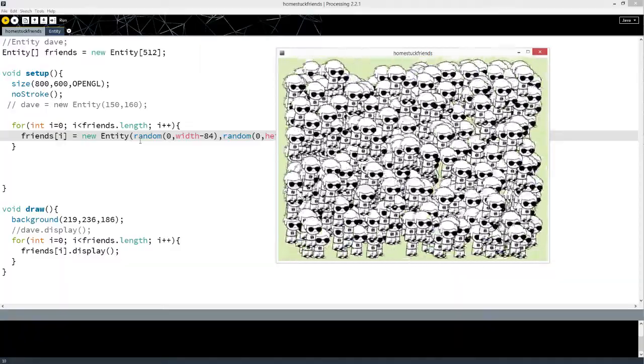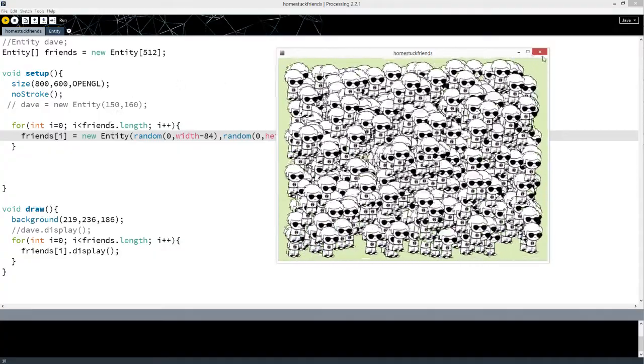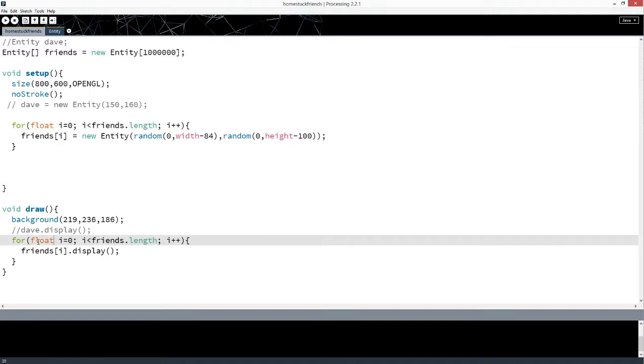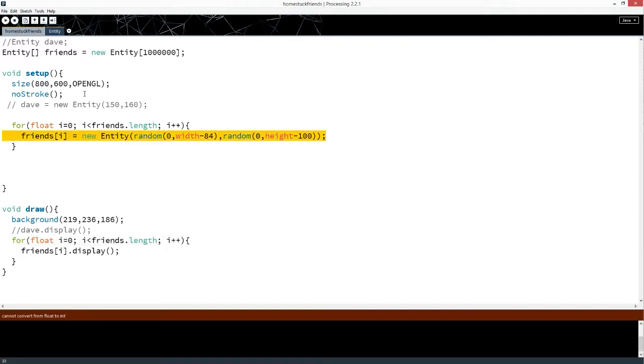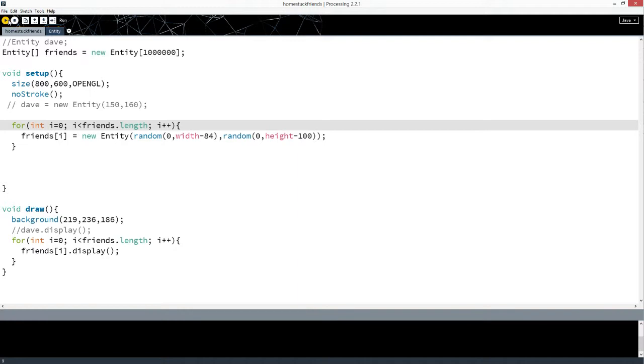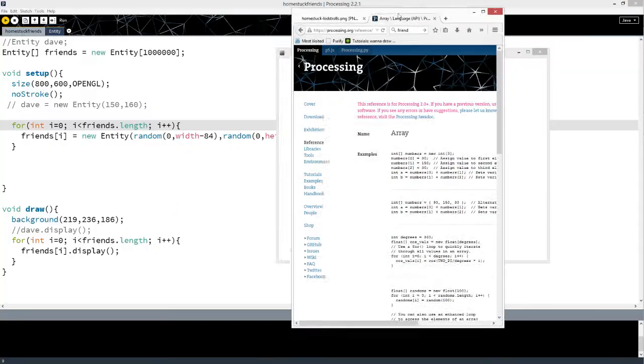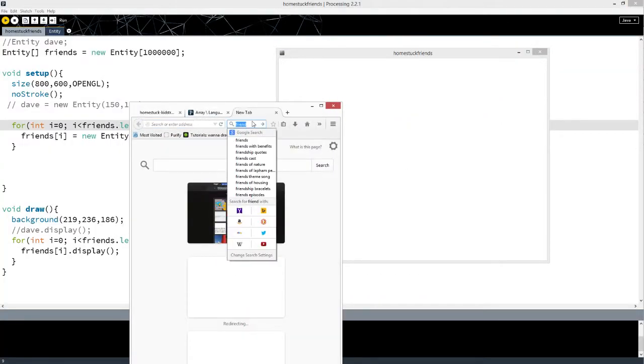But why would we want to stop at 512? I promised you a million Daves. Let's do a million Daves. 1, 2, 3, 4, 5, 6. Actually, there might be issues with this. And let's make these floats. Yeah, that is the issue. I don't think you can safely store a million in an array because ints only go so high. What's the max value? Int max value.